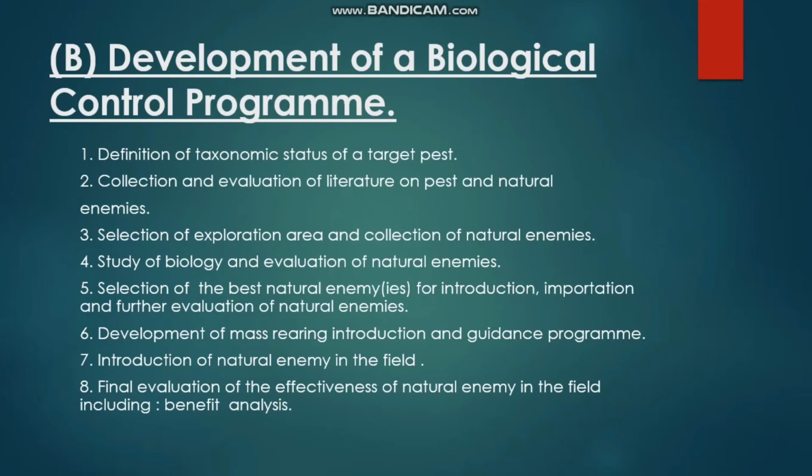The next point is development of a biological control program. It is a definition of taxonomic status of a targeted pest, collection and evaluation of literature on pest and natural enemies, selection of exploration area and collection of natural enemies, study of biology and evaluation of natural enemies, selection of the best natural enemies for introduction, importation, and further evaluation of natural enemies, and the development of mass rearing, introducing and guidance program, introduction of natural enemies in the field, final evaluation of the effectiveness of natural enemy in the field, including benefit analysis.